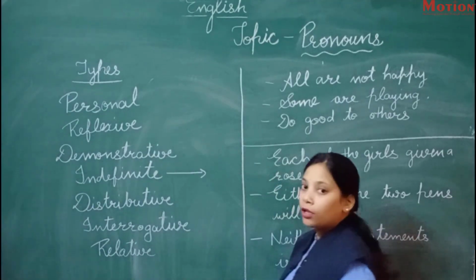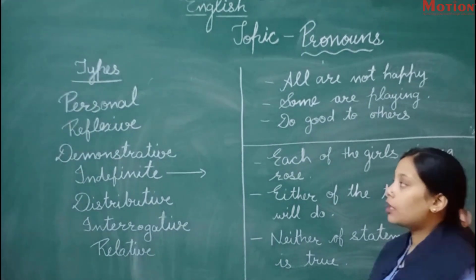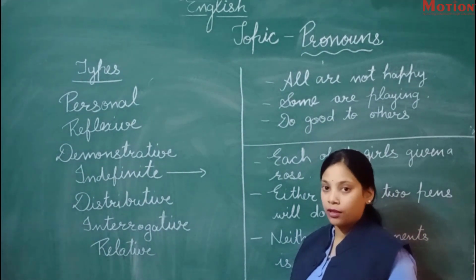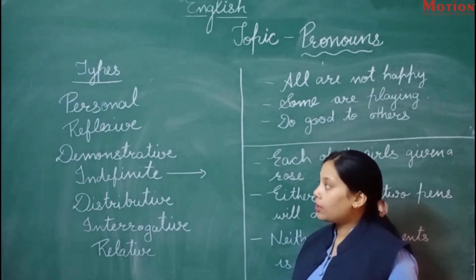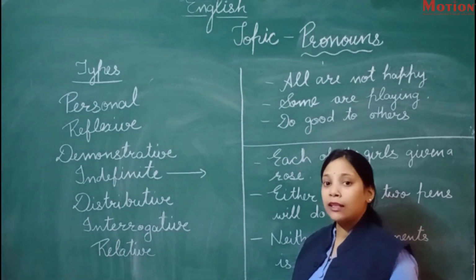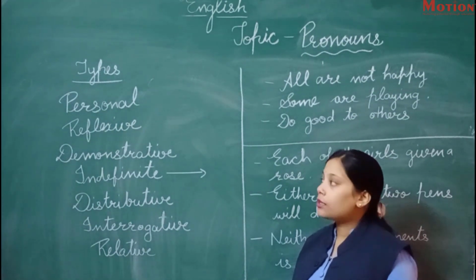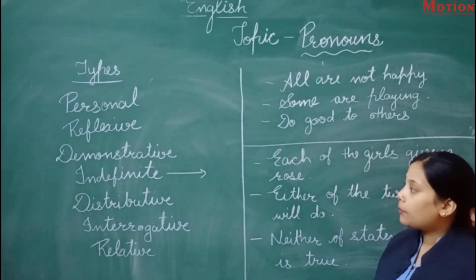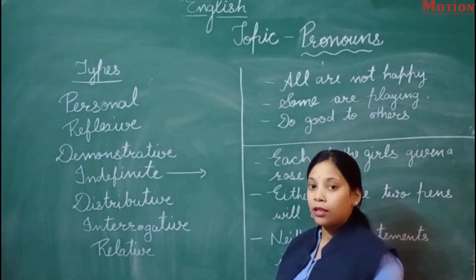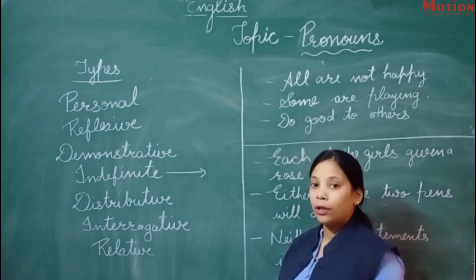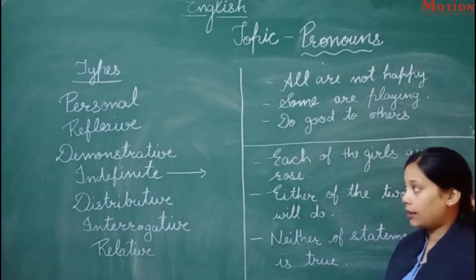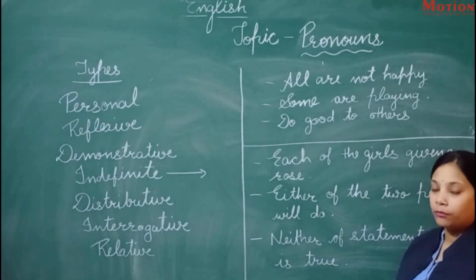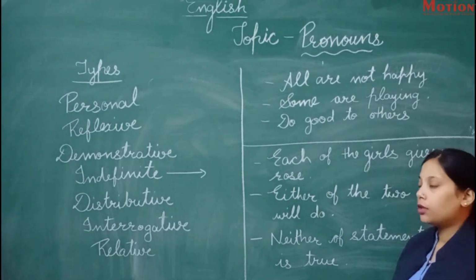Just giving a brief introduction about these types. Personal pronouns are considered as persons, 3 persons, first, second and third person. Okay, reflexive pronoun is considered as myself, himself, herself. It's a reflection of persons. Demonstrative pronoun we have discussed. So what are the examples of demonstrative pronouns? This, that, those, these are demonstrative pronouns.